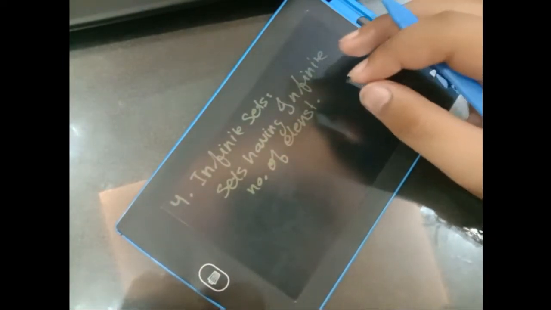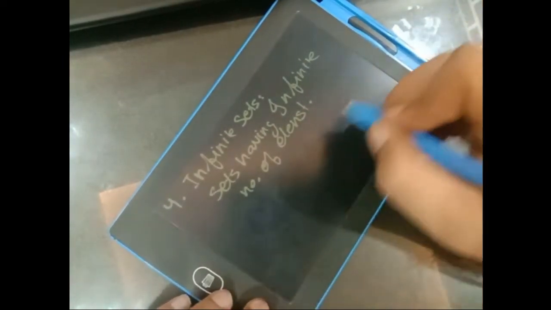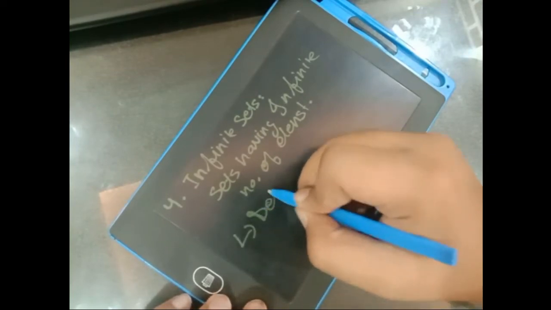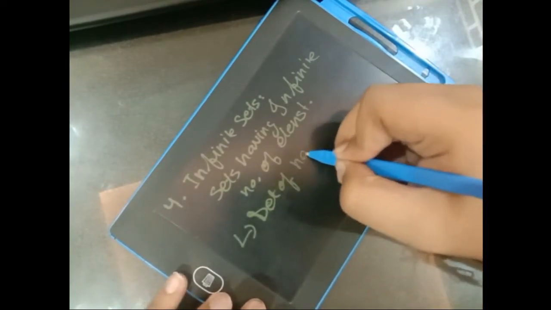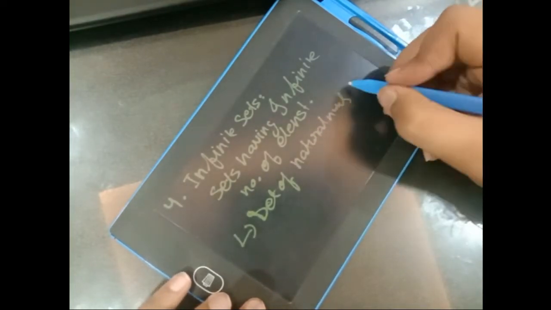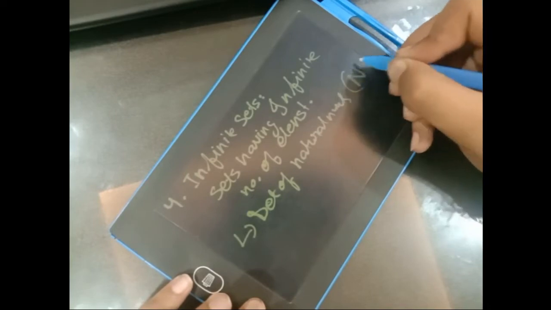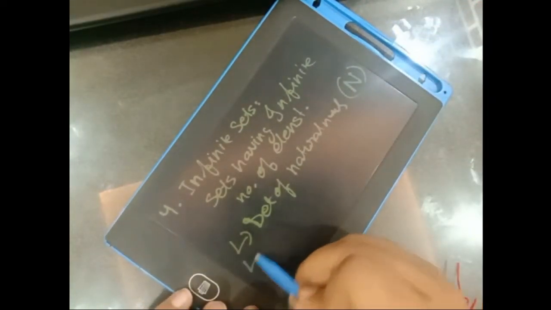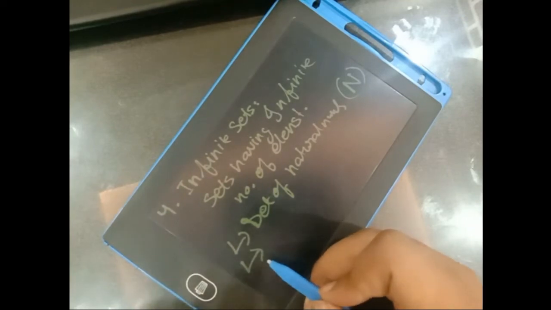For example, in the beginning we discussed the set of natural numbers. We represent this set as N. I hope that's what we represent it with, because I think that's what it is.